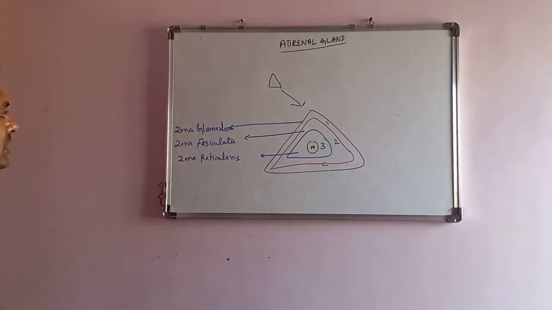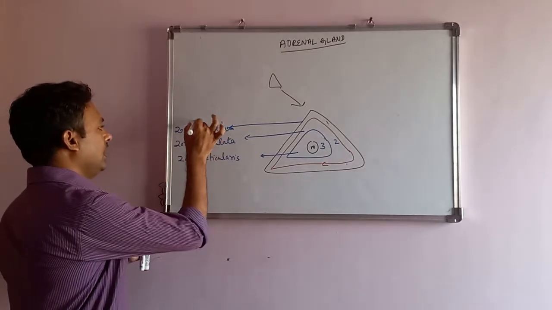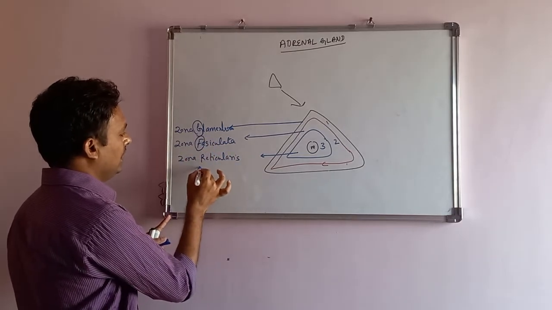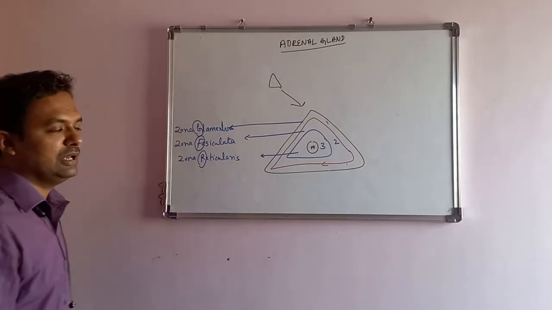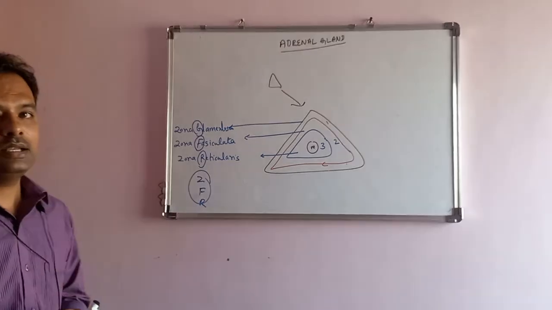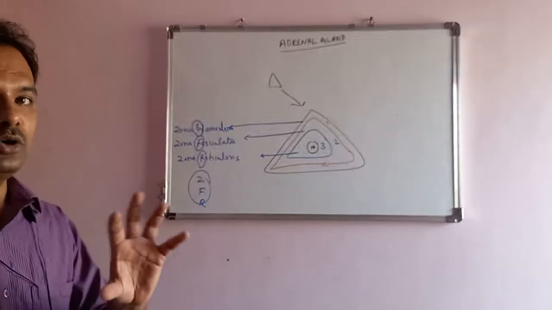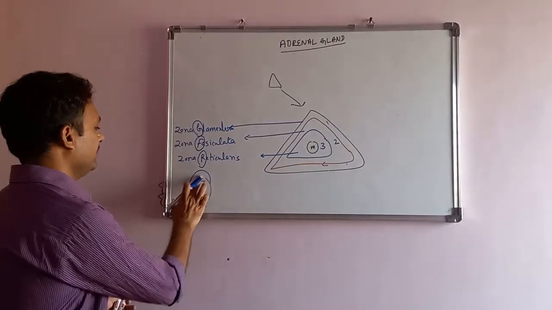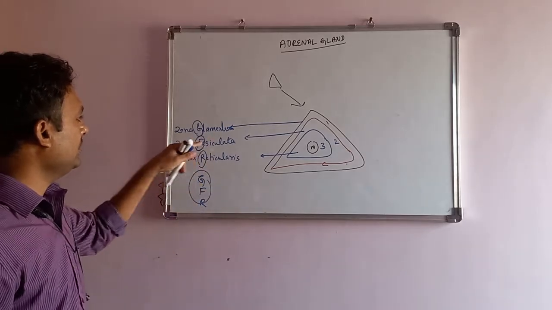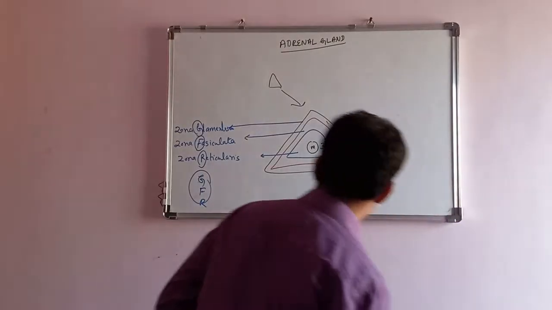Many people get confused by these names from outer to inside. We made a mnemonic for that. The outer side is G for glomerulosa, the middle is F for fasciculata, and the inner is R for reticularis. So it is G, F, R. Most commonly used in renal physiology, where the kidney nephron starts urine production by the glomerular filtration rate, that is GFR. So from outside to inside: glomerulosa, fasciculata, and inner reticularis.